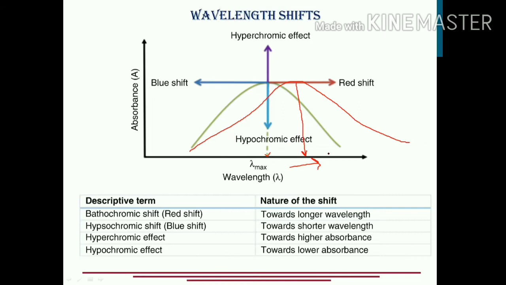That shift in lambda max towards the increasing value of wavelength is called a red shift. Fine. The other word for this shift is bathochromic shift. So bathochromic shift or the red shift. Actually, what is the nature of the shift? Towards the longer wavelength.